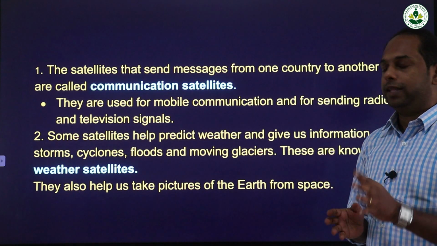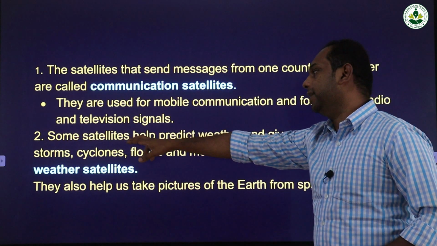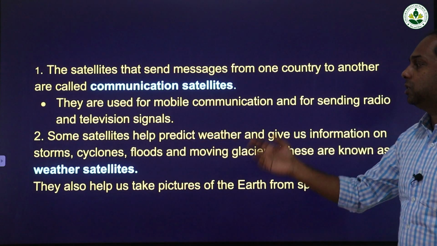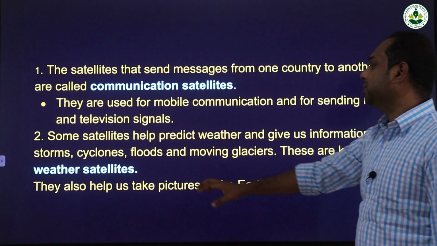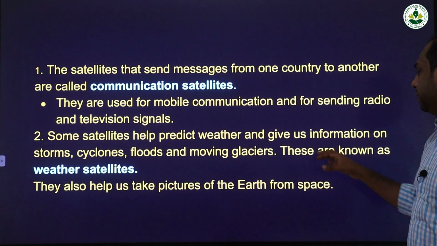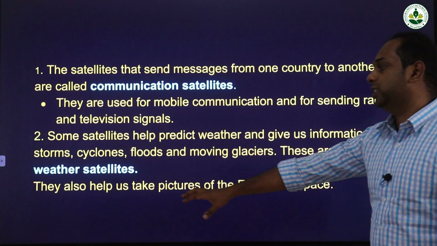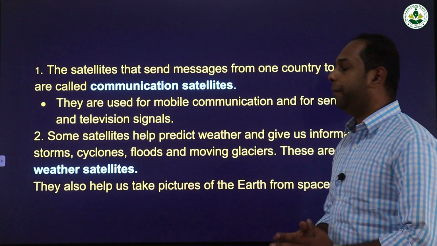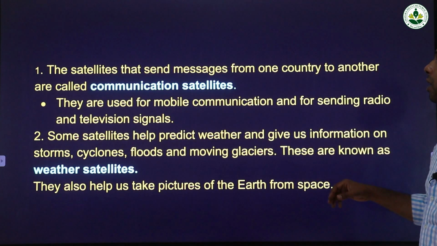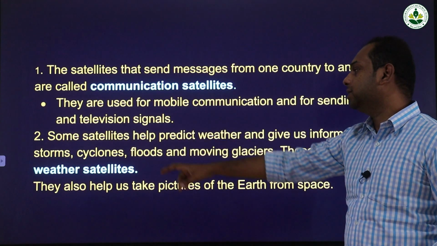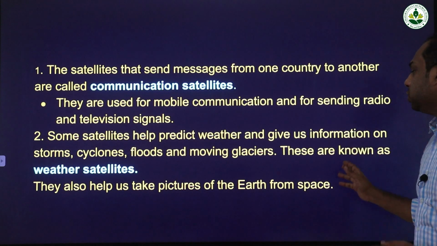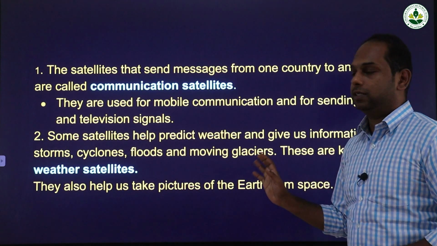Now we are going to study the second type of satellites. They are called weather satellites. Some satellites help predict weather and give us information on storms, cyclones, floods and moving glaciers. These are known as weather satellites. So what is the duty of weather satellites? They provide information about storms, cyclones, floods and moving glaciers.